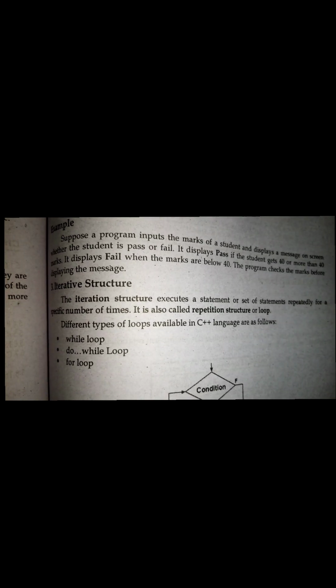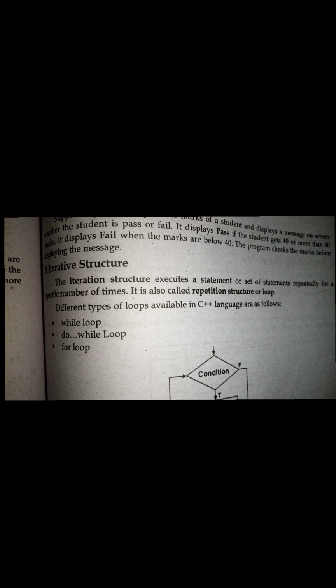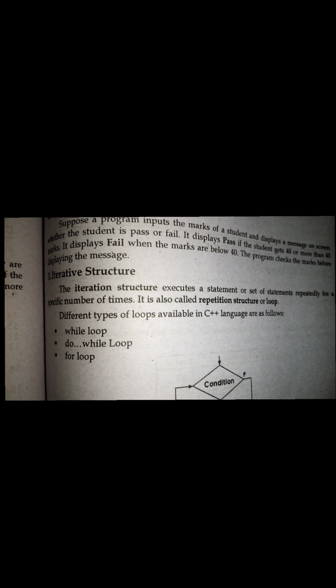Third type is iterative structure. The iterative structure executes a statement or set of statements repeatedly for a specific number of times. It is also called repetition structure or loop. Different types of loops available in C++ language are as follows: while loop, do while loop, for loop.